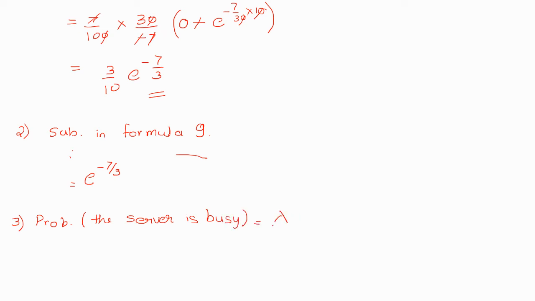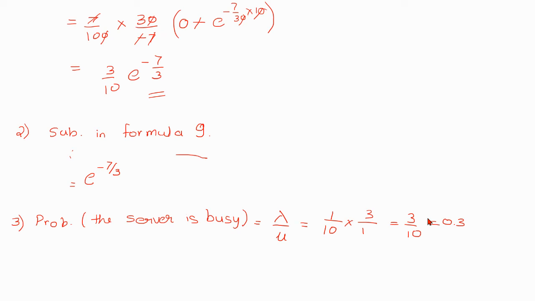So that is given by lambda by mu. And what is my lambda? I know what lambda is. Lambda is 1 by 10. Mu is 1 by 3. So it comes to 3 by 10, or 0.3. This is the probability that the server will be busy, or the phone will be in use. Okay, so this one is fine.